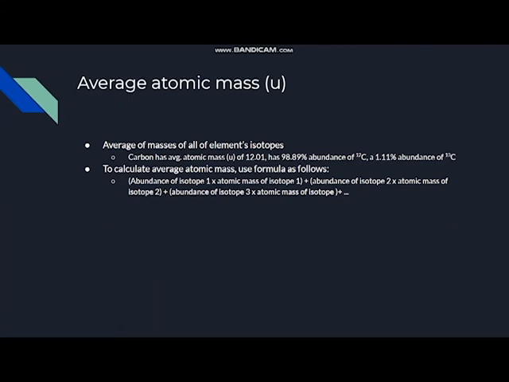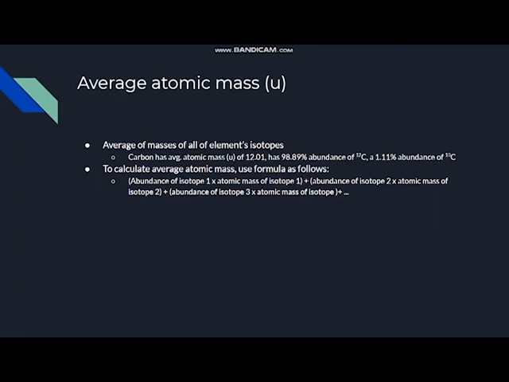This is going to be seen a bit more as we look at the average atomic mass, which is the average of the masses of all of the element's isotopes. So, to give you guys an example, carbon has an average atomic mass, or u, of 12.01, and this indicates that it has a 98.89% abundance of carbon-12 and a 1.11% abundance of carbon-13. To calculate the average atomic mass, we have to use the formula as shown below.